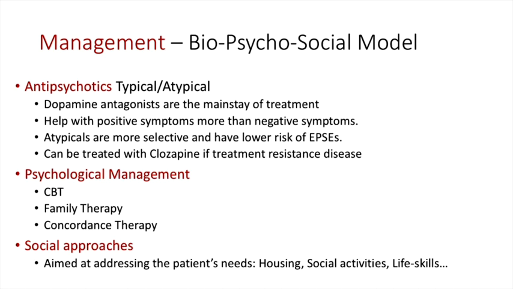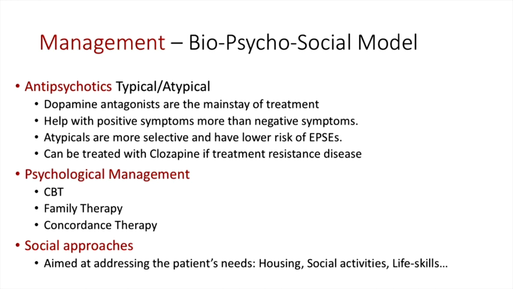Patients can be treated with clozapine if treatment resistance is an issue. So this is if we've tried two atypicals, or an atypical and a typical, for a significant period of time, and found no improvement. We also use psychological management such as CBT or cognitive behavioural therapy, family therapy and concordance therapy.